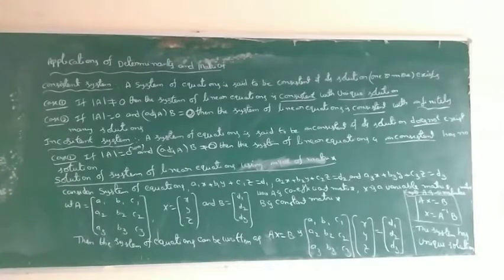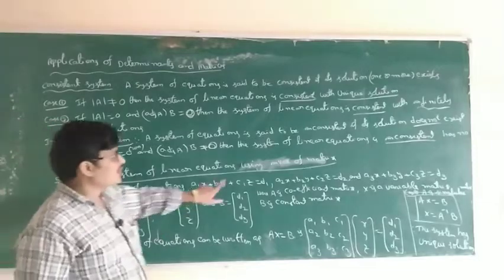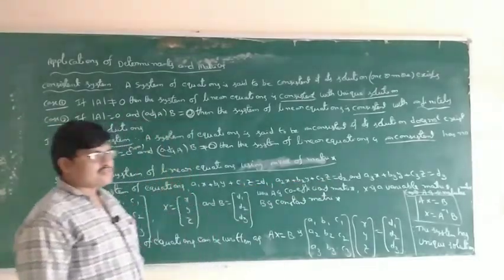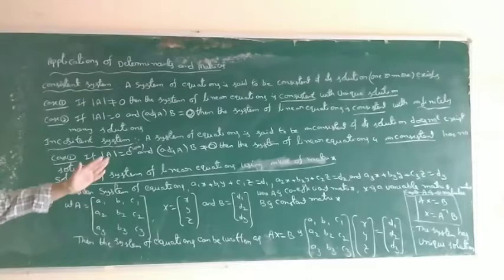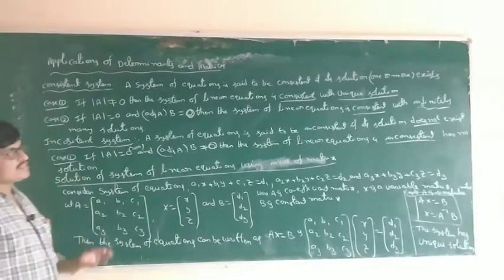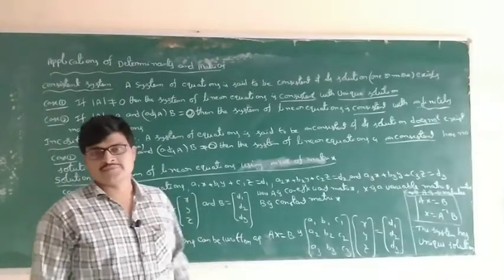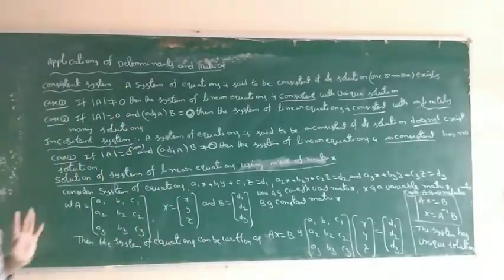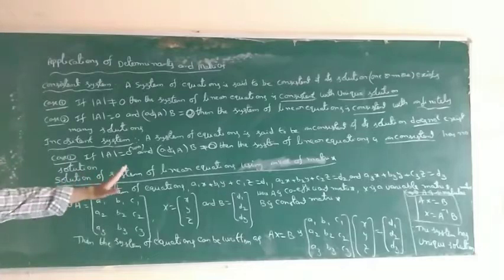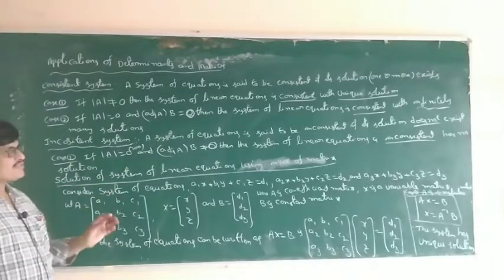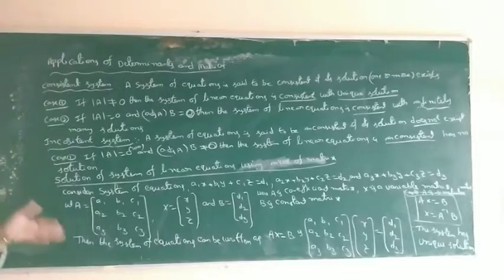How to find the solution? The solution is nothing but x, y, z. How to find x, y, z? Normally, to solve 3 equations we do 1 minus 2, 2 minus 3, this type of normal process. But this is compulsory by using the matrix inverse method. It is a 5 marks question, 100% question. Solution of a system of linear equations using the matrix inverse method, or inverse of matrix method.